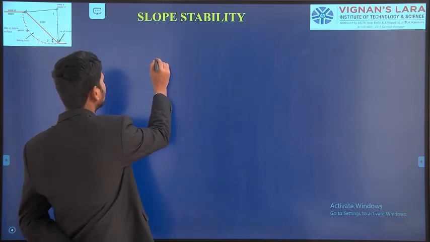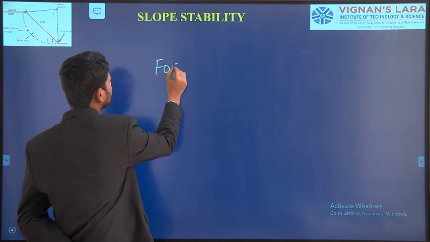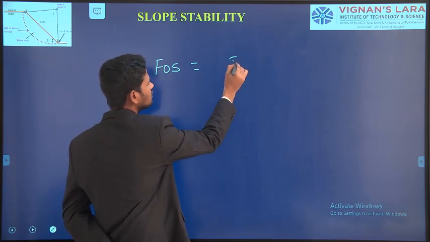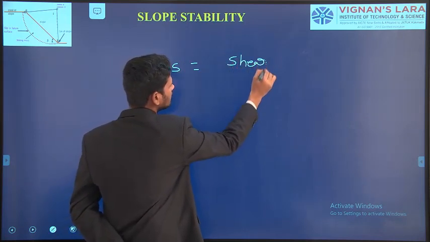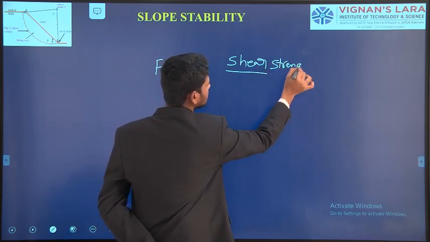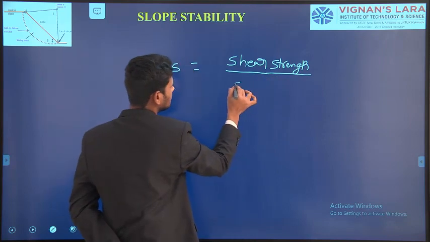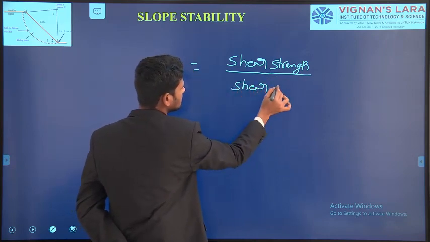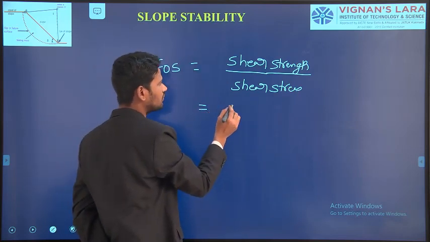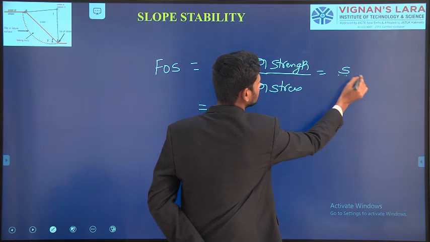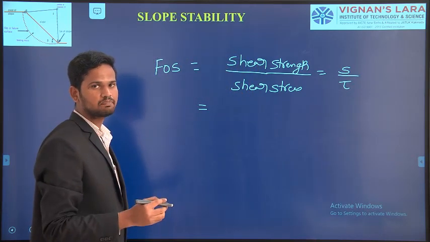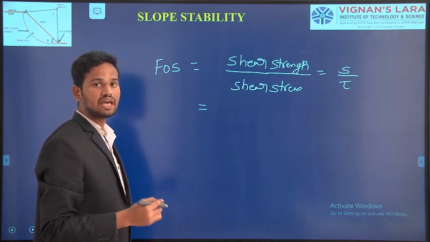For factor of safety, we have the formula: factor of safety with respect to shear strength equals shear strength to the shear stresses. Again, for shear strength we have the formula S equal to C plus sigma n into tan phi.